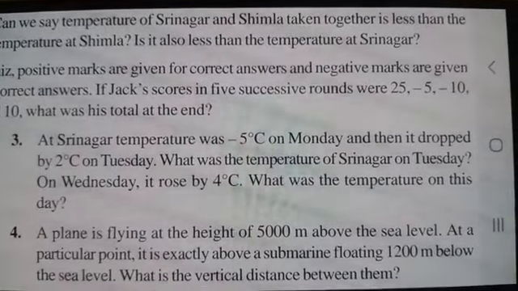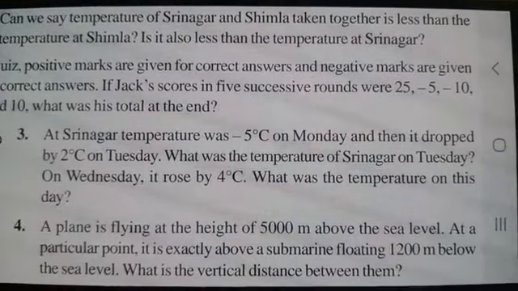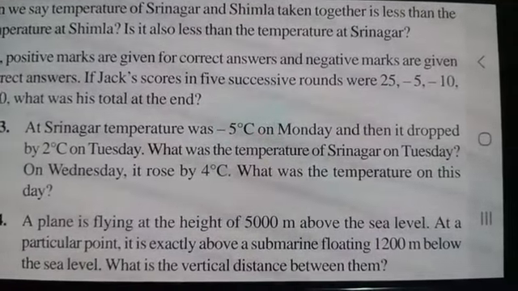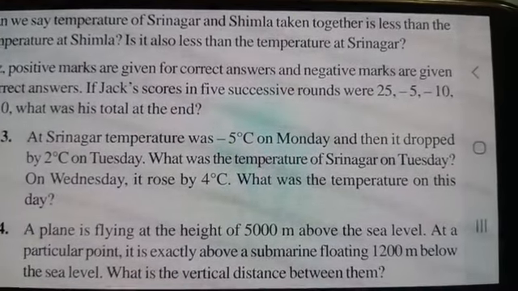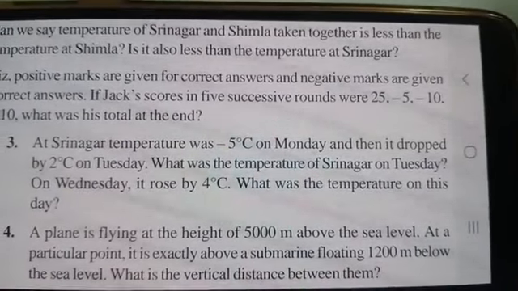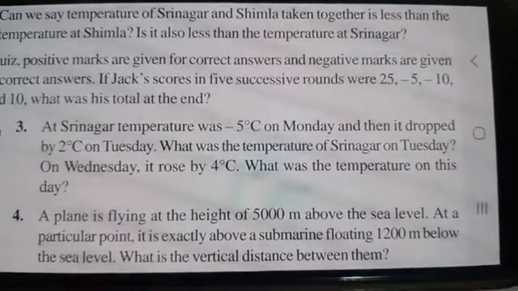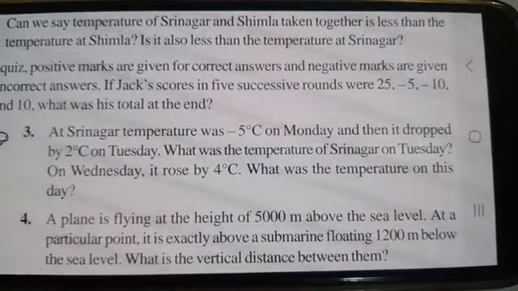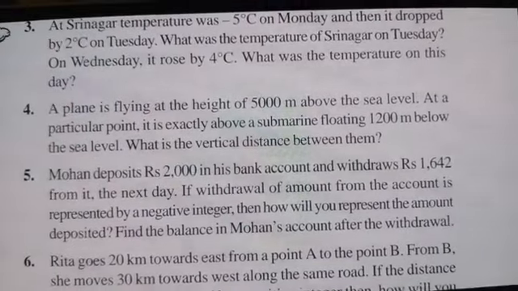Now we'll go with the third question. At Srinagar, temperature was -5 degrees on Monday and then it dropped by 2 degrees on Tuesday. What was the temperature of Srinagar on Tuesday? On Wednesday, it rose by 4 degrees. And what was its temperature on this day? This question I already discussed in the last video.